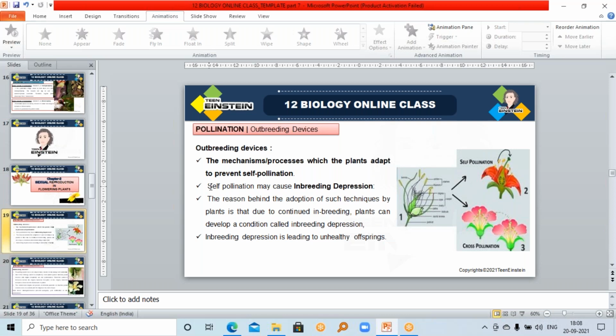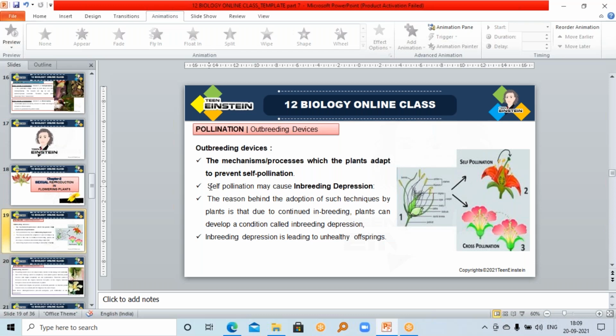Different characters from one population and some important characters from another population are both mixed in the hybrid or the next generation. So cross-pollination brings more diversity. Biology encourages outbreeding, so that we get more diverse organisms and plant species.